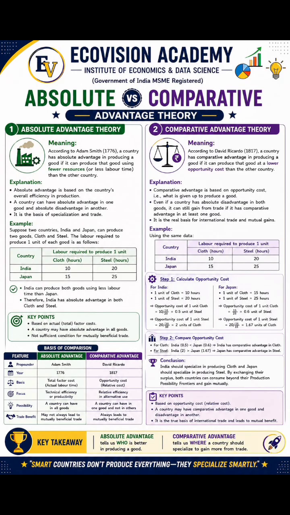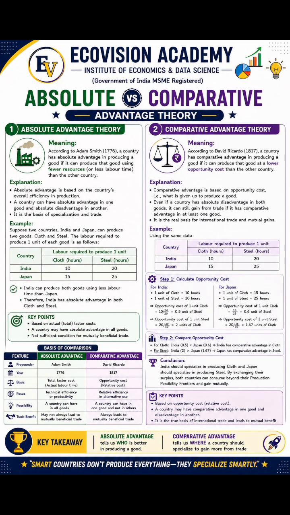But suppose India and Japan are there and India is having absolute advantage in the production of both the commodities, in the production of cloth as well as in the production of steel, then there is no point of India doing any type of trade with Japan. India will not be engaged in any type of trade with Japan. Then there will be no trade happening between India and Japan.